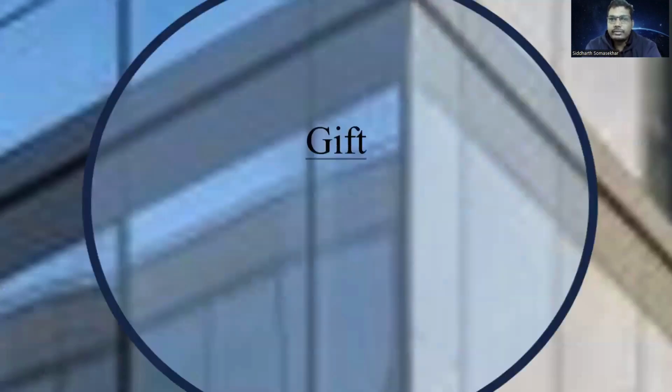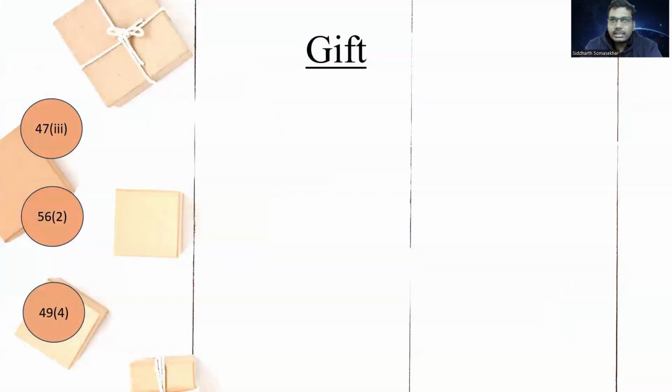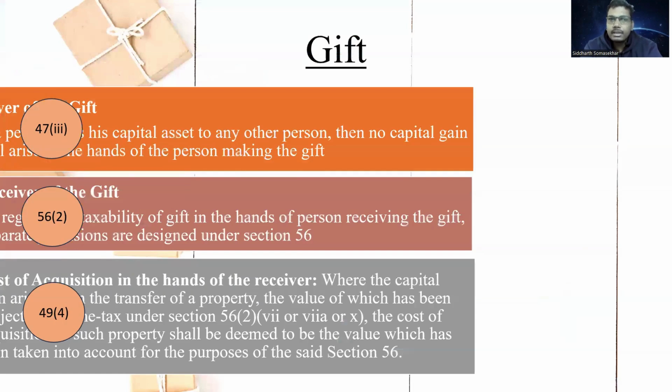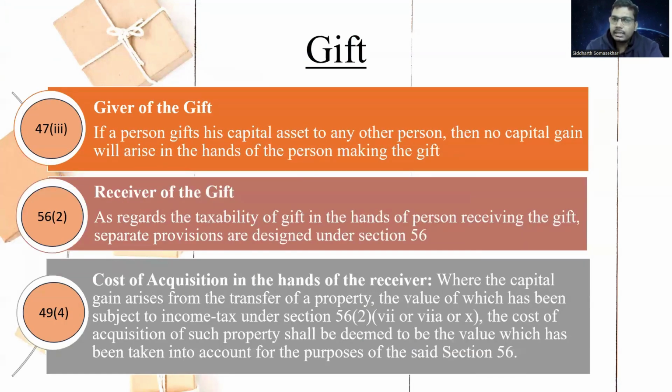Then coming on to gift. So this is covered under section 47(3). So let's see, giver of the gift. If you are gifting a house property to somebody, then effectively a gift is a transfer of the house property to somebody, but section 47 covers all those provisions wherein a transfer has been exempted from the meaning of the word transfer. So if a person gives his capital asset, that is a house property, to another person, then no capital gain will arise in the hands of the person making the gift. So if you are making the gift, there is no capital gain in your hands.